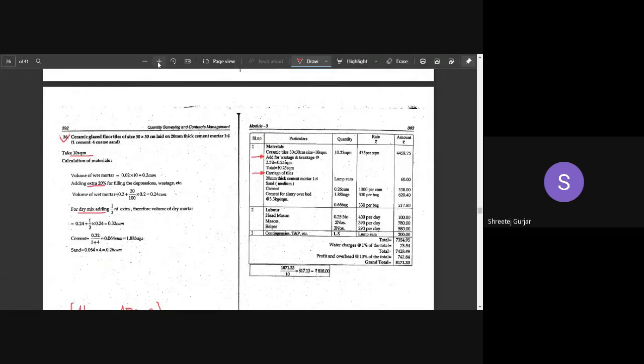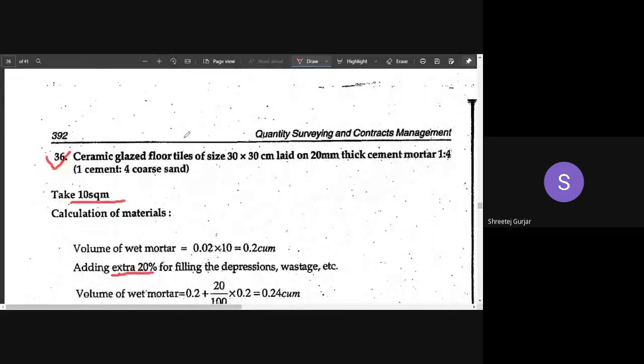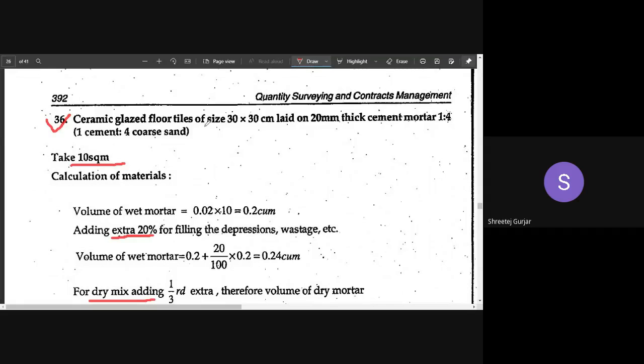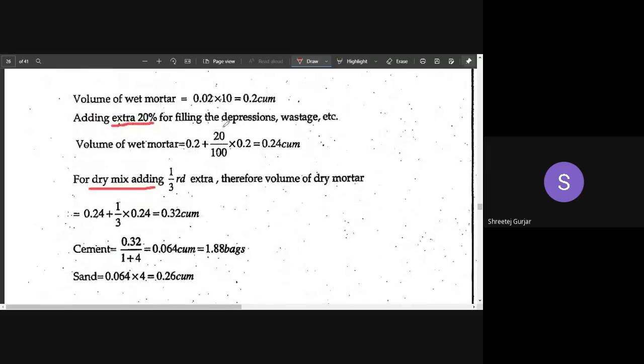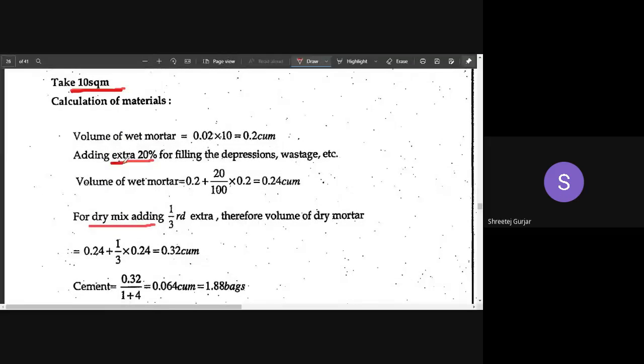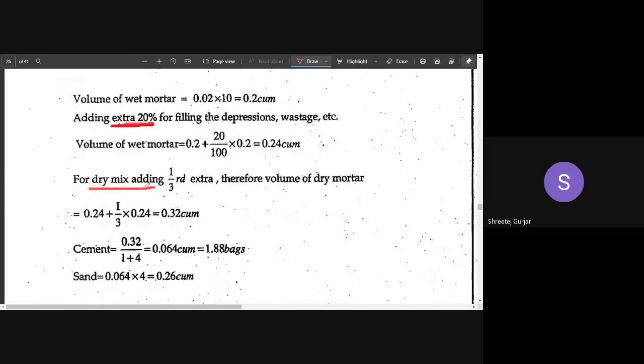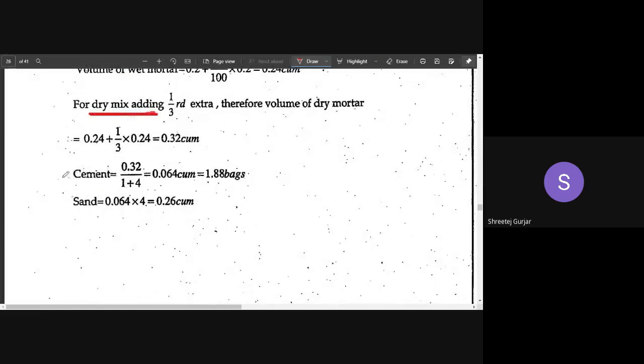Now here you can see the next thing is ceramic glazed floor tiles. Ceramic glazed tiles, that is 30 centimeter by 30 centimeter is the tile size. Here you can see 20 thick cement mortar, right? So you have to calculate the cement mortar based on the assumption. The assumption of the flooring area is 10 square centimeters. We know the extra things that we have to add: 10-20% for unevenness, 1/3 extra for converting it to dry volume. Cement and sand calculation is the same thing as we have done previously.